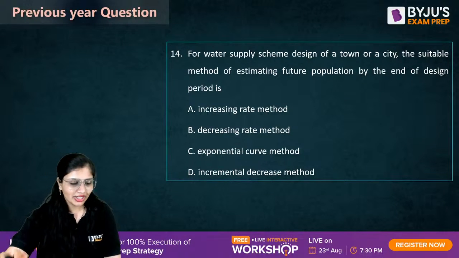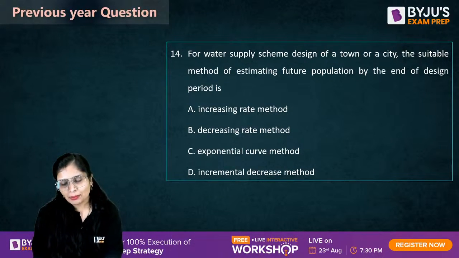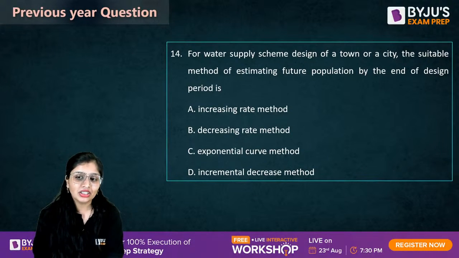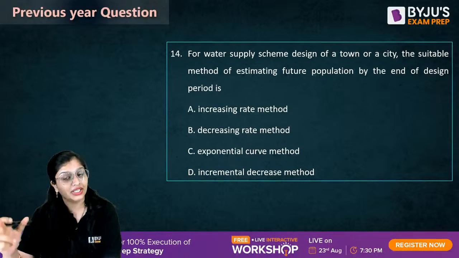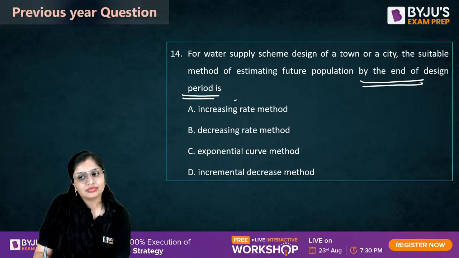Not this question, I want the answer from you. I won't tell you the answer. For water supply scheme design of a town or city, the suitable method of estimating future population, but remember, by the end of design period